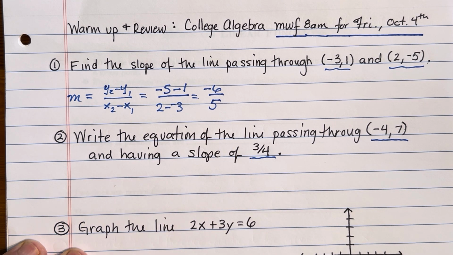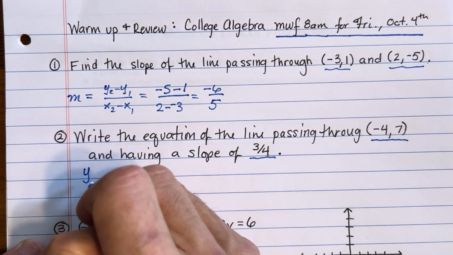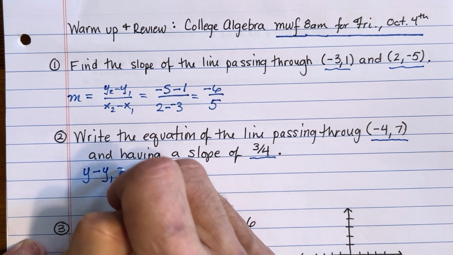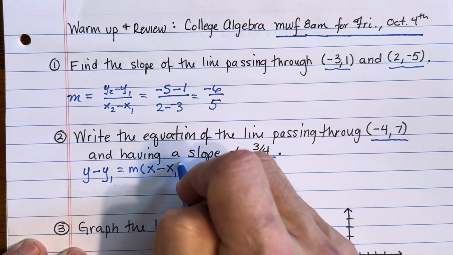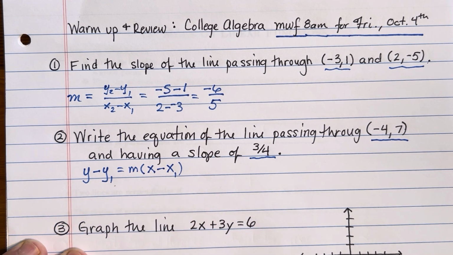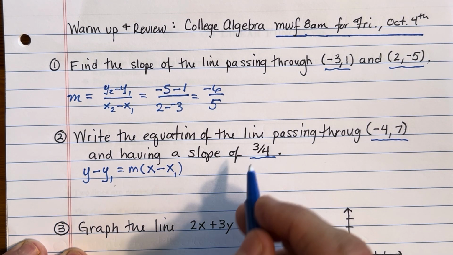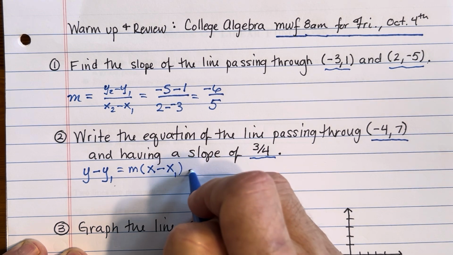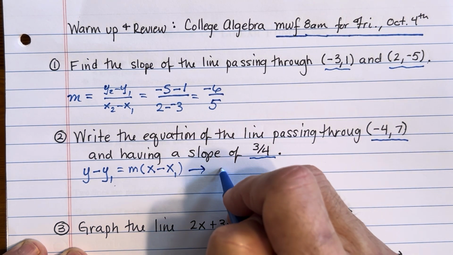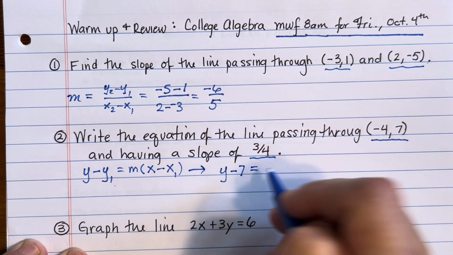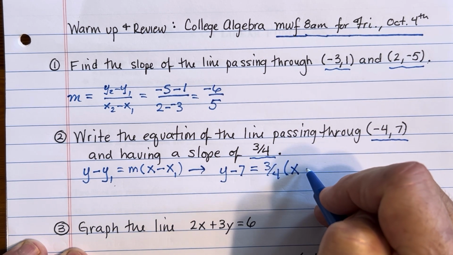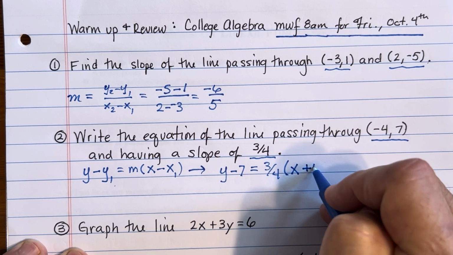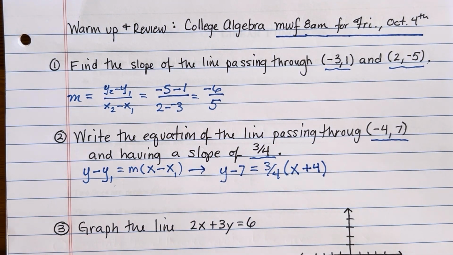This is a perfect candidate for the point slope form, and so we can fill in y minus y1 equals m slope times x minus x1. And we have all of the values to fill into this form of writing the equation of a line. So we just simply put our values in, right? So here's pertaining to this specific line we're talking about. Y minus 7 is equal to 3/4 x minus -4, which is really x plus 4. Right? And we can just leave it that way.